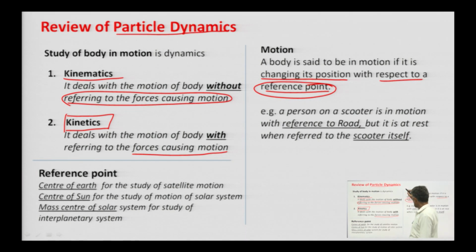Suppose a person is moving with his vehicle. The person is said to be in motion if our reference point is the road.